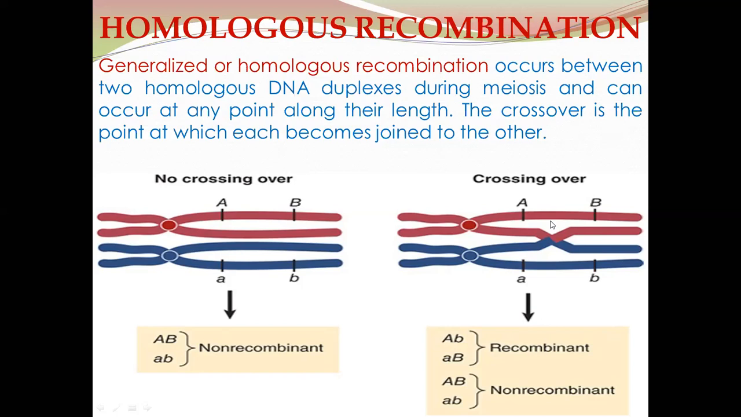So this crossing over is the basis for generalized or homologous recombination. Due to generalized or homologous recombination, during gamete formation, two gametes are recombinant gametes and two are parental gametes. So this exchange of genetic material between the non-sister chromatids is the basis for the variation generated in the next generation of offspring. And this is the basis for the process of molecular evolution.